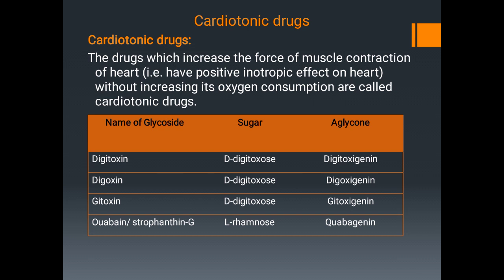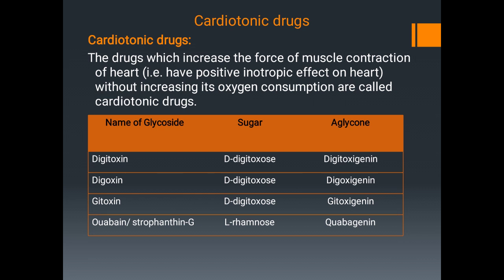The aglycon part is a steroidal nucleus which is linked glycosidically with a sugar moiety, and hence they are called cardiotonic glycosides or cardiac steroidal glycosides. The cardiac glycosides occur naturally in plants and toad venom. They stimulate the heart muscles and hence are used to treat congestive heart failure.